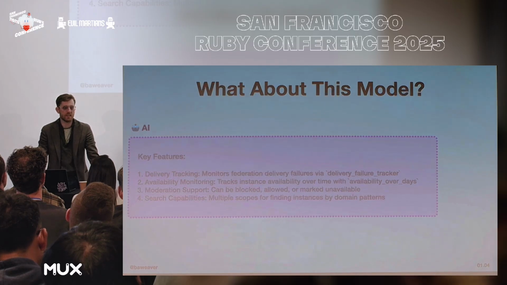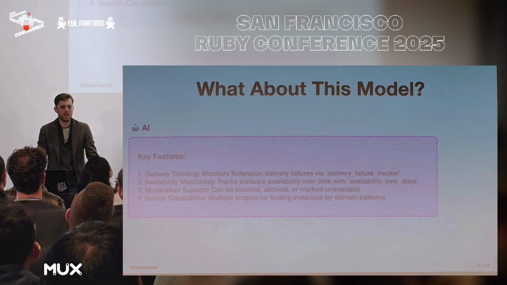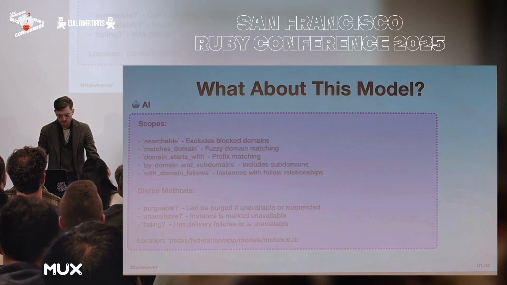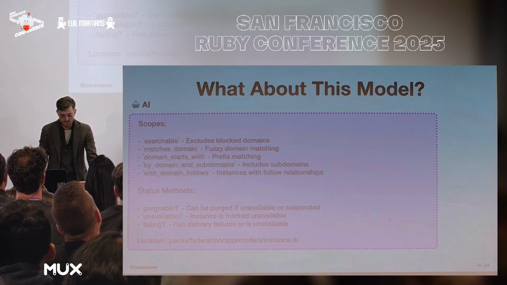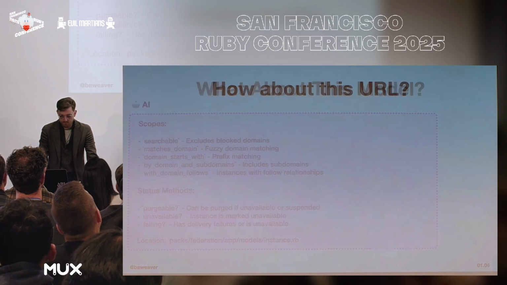So it does have some features around moderation, but also availability and search features and a lot more. There's a lot in here, and this is the type of information which is useful, which is what exactly am I dealing with? So for instance, it might have a bunch of scopes, which are going to be not too exciting over there as far as searching things, getting domain names and subdomains, and what domain follows what, and a few status methods, as well as where that code actually happens to be.